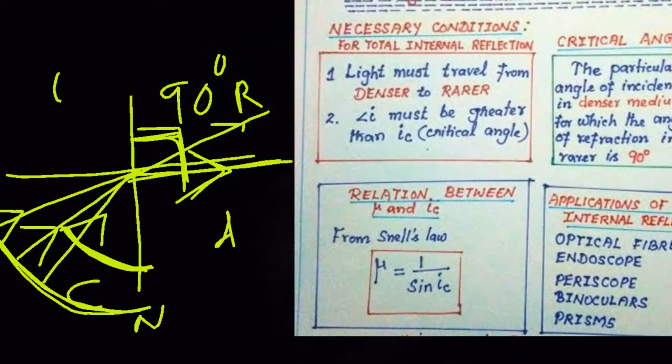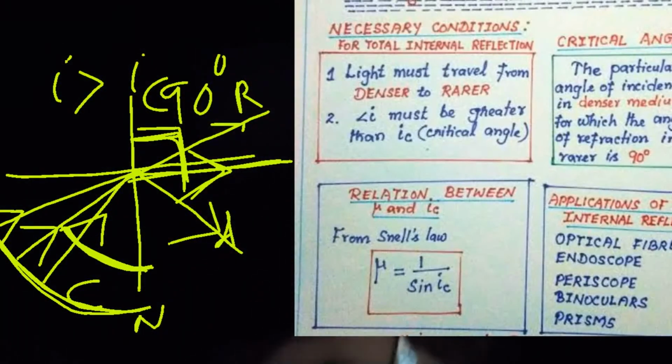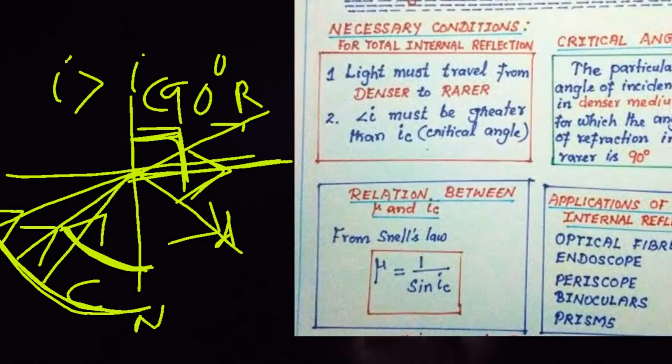That means I, the angle of incidence, must be greater than the critical angle. Then TIR forms. It obeys all the laws of reflection. I have already written the relation mu equals 1 by sin c. That means refractive index equals 1 by sin of the critical angle.